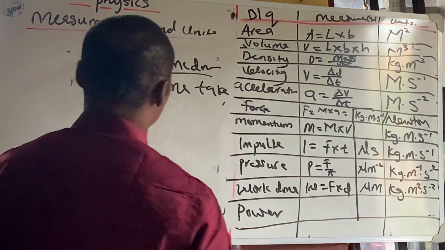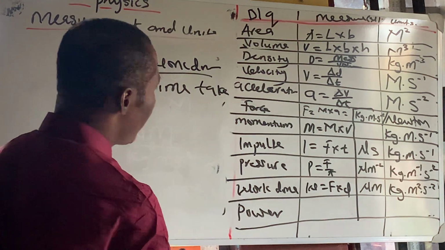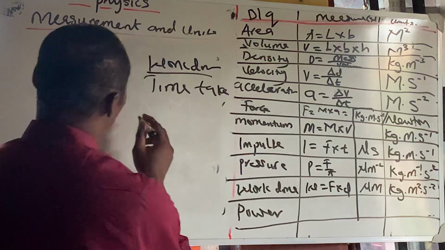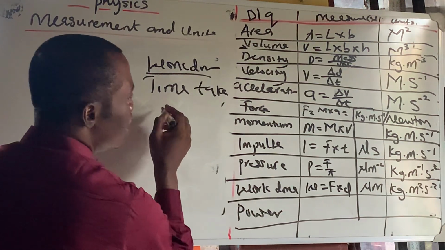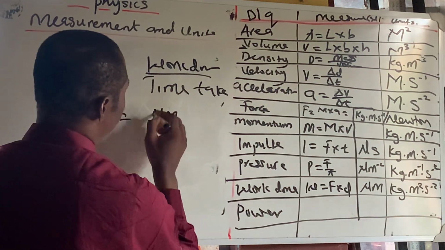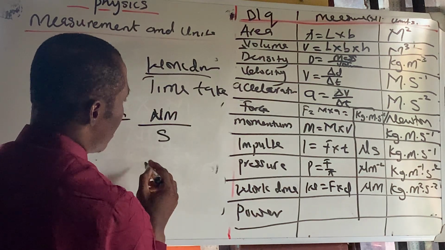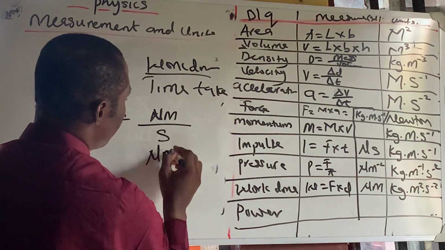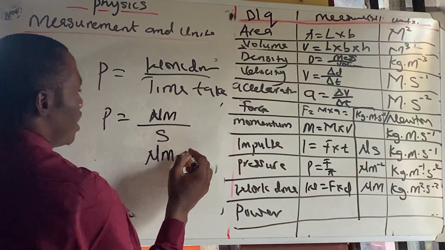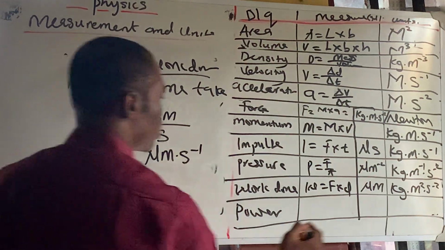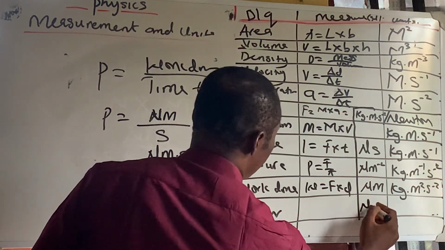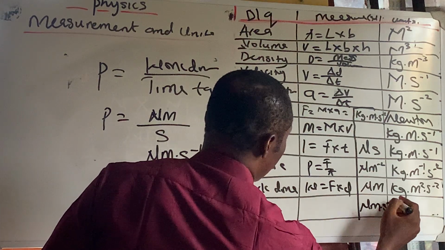We have power. Power is work done over time taken. Have we done work done? Yeah, work done is Newton meters. Then time taken is seconds. If this goes up, it becomes Newton meter seconds raised to the power of minus 1. So this can be power, Newton meter seconds to the power of minus 1.